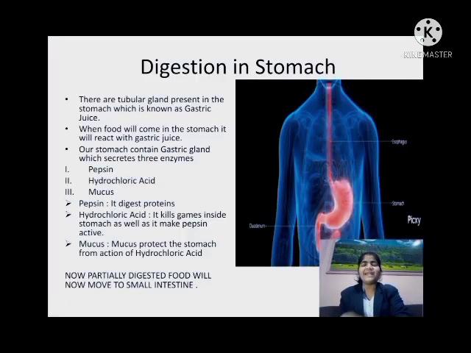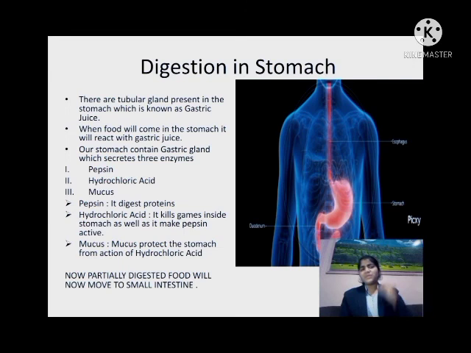So now let's start the digestion in the stomach. There are tubular glands present in our stomach, which secrete gastric juice. When our food comes into the stomach, it will react with this gastric juice. The gastric juice contains three substances: first is pepsin, second is HCl, meaning hydrochloric acid, and third is mucus.